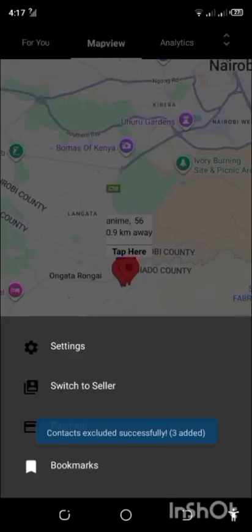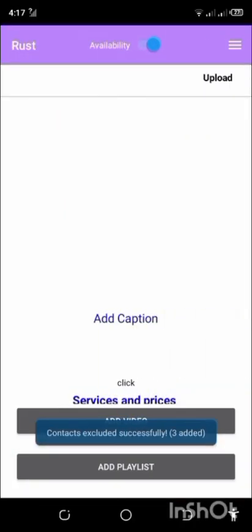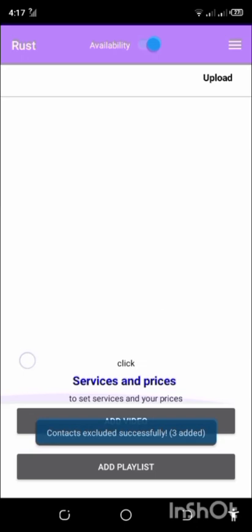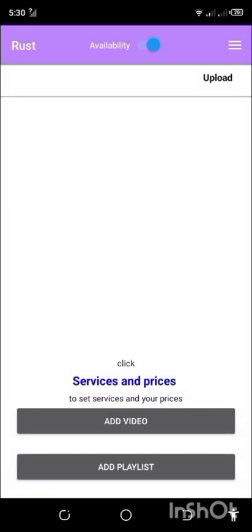can switch to sell account. If you came here to buy but have decided to start selling, you come here into the seller account. After registration, you can also choose to be a seller. In that case, inamaanisha wewe sasa you will be providing services to buyers. You will be selling services. So this is the seller account.